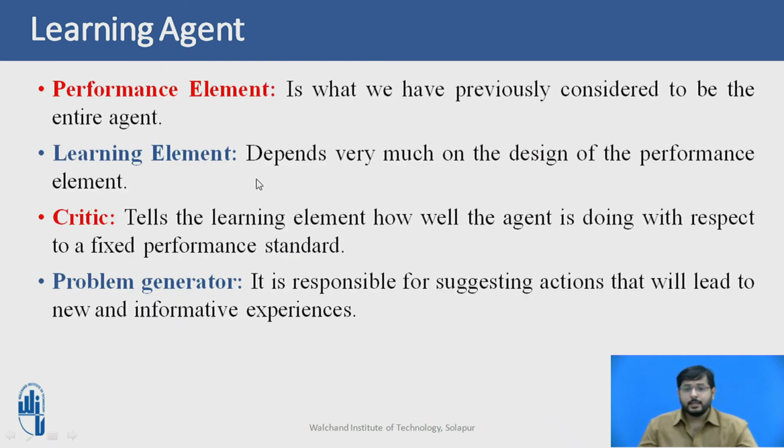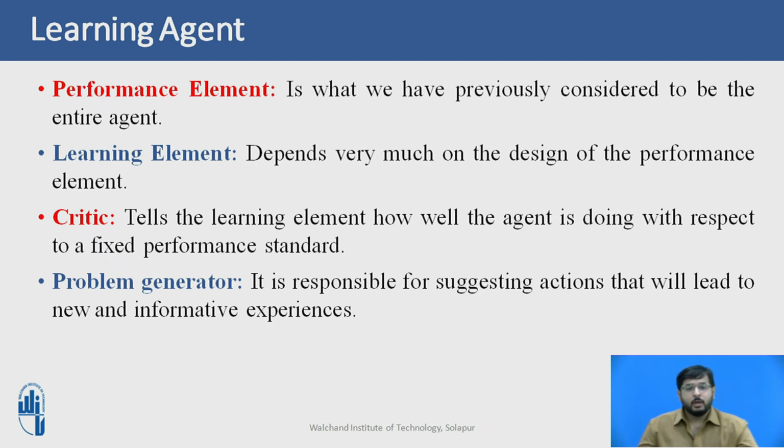Given an agent design, learning mechanisms can be constructed to improve every part of that agent. Another component is the critic, which tells the learning element how well the agent is doing with respect to a fixed performance standard. The critic is necessary because the percepts themselves provide no indication of the agent's success.